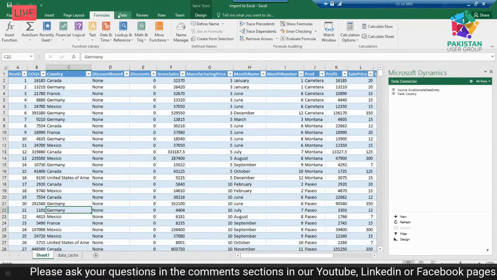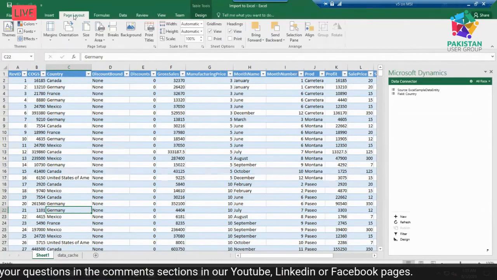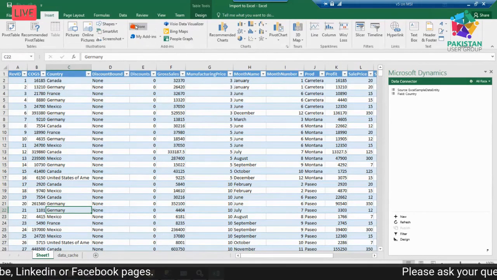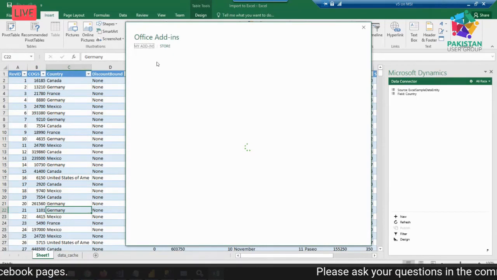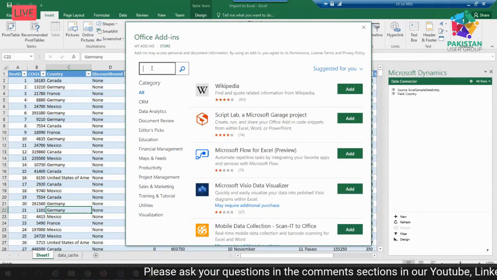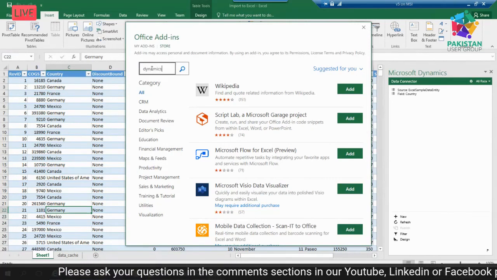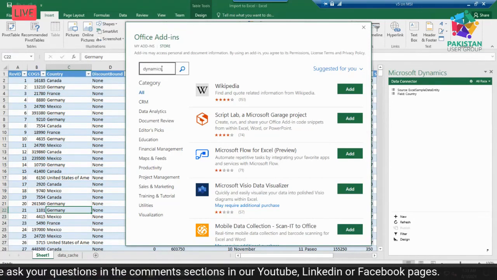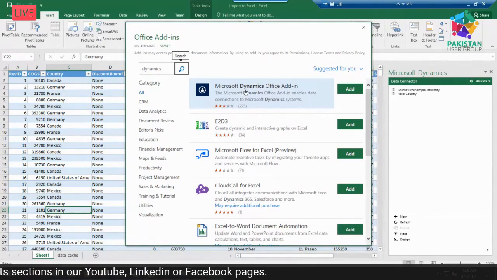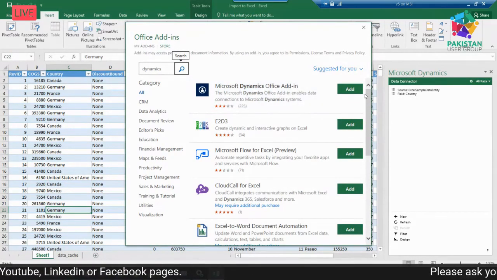To enable the Excel add-in in your Excel environment, first of all you go to Insert, and from Store, you search for Dynamics. If I click on it, it shows me the Microsoft Dynamics Office add-in, and you can click on add.